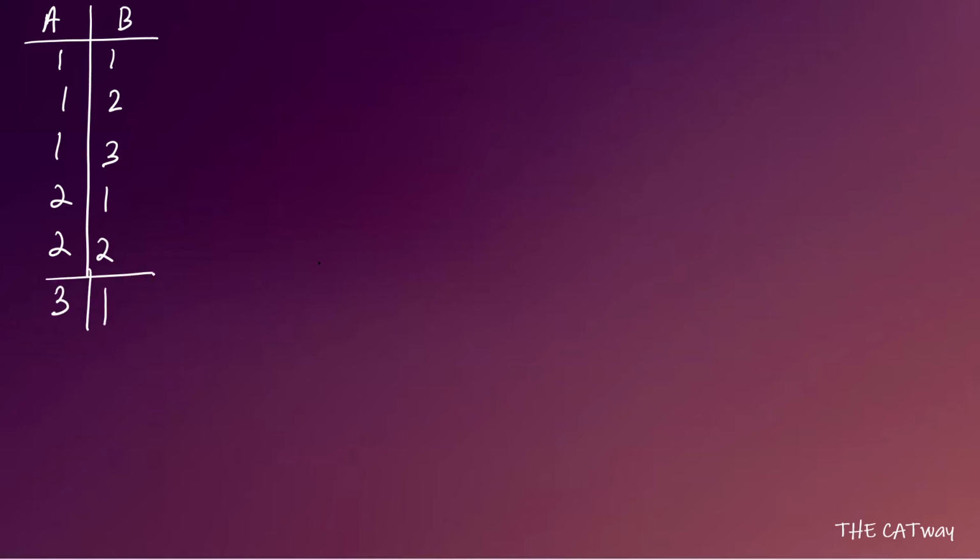So there's a team A, there's a team B. Because at most 4 goals, and at least there are going to be 2 goals because both have to score 1 goal each, and at most it can go up till 4 goals. So the score lines which are possible are 1-1, 1-2, 1-3, 2-1, 2-2, and 3-1. So these are the 6 score lines possible. We do not know how many matches there were of each kind.